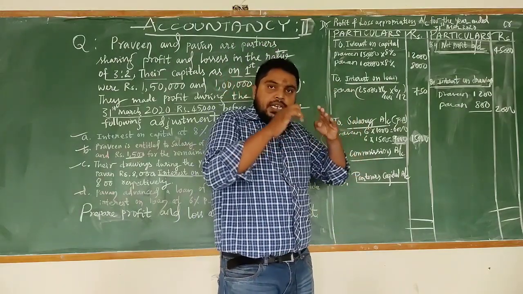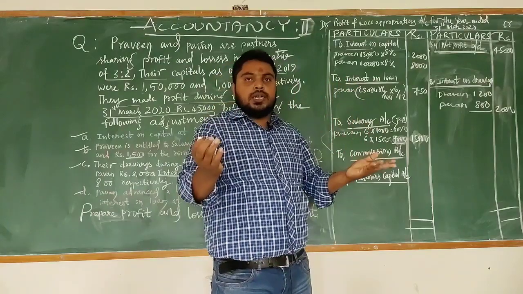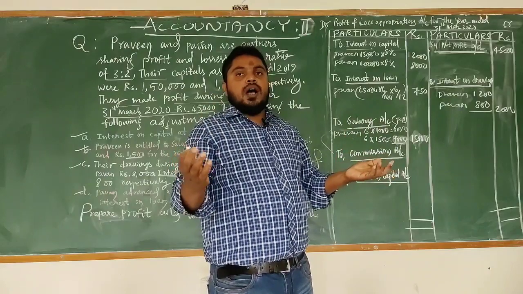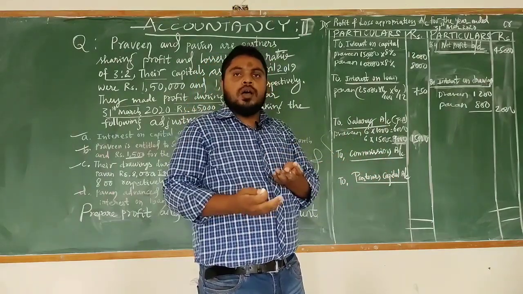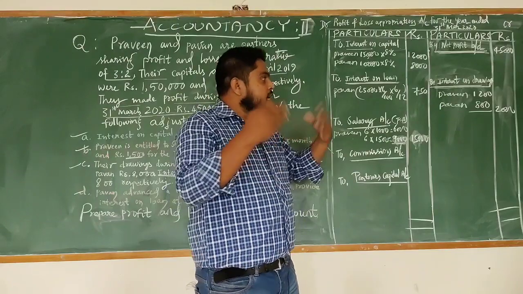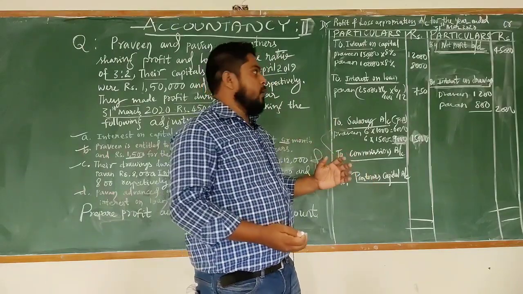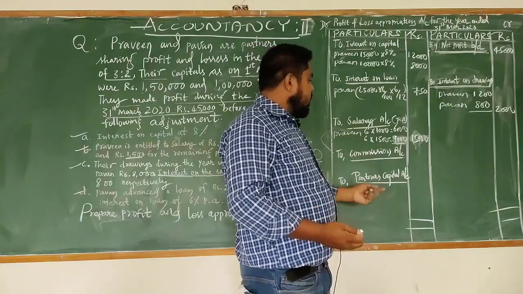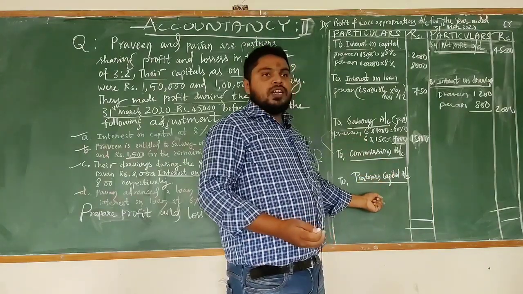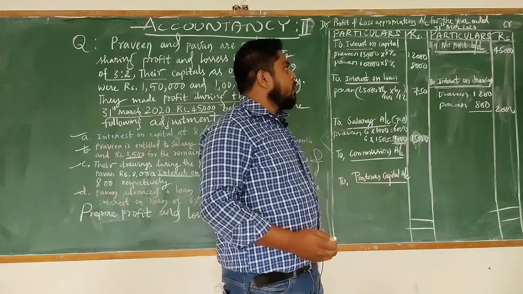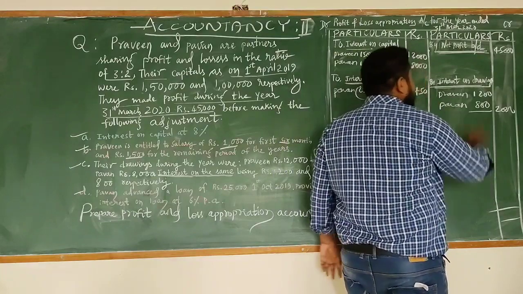If you get any additional information in the question, that additional information we have to ignore. Got it? Just as we ignored the drawings amount and the capital of a partner, like that additional information we have to ignore here. Now you have to close this account here, because this remaining profit we have to transfer to the partners' capital accounts. Now total incomes